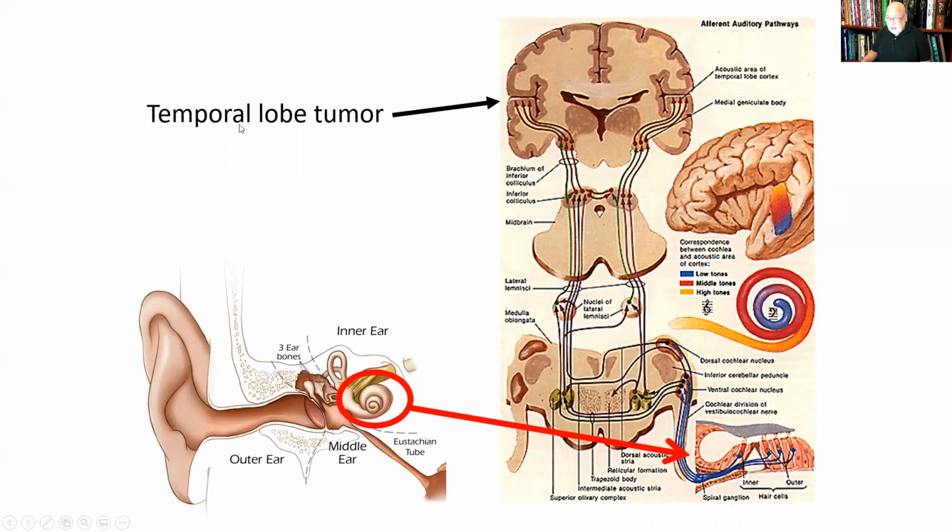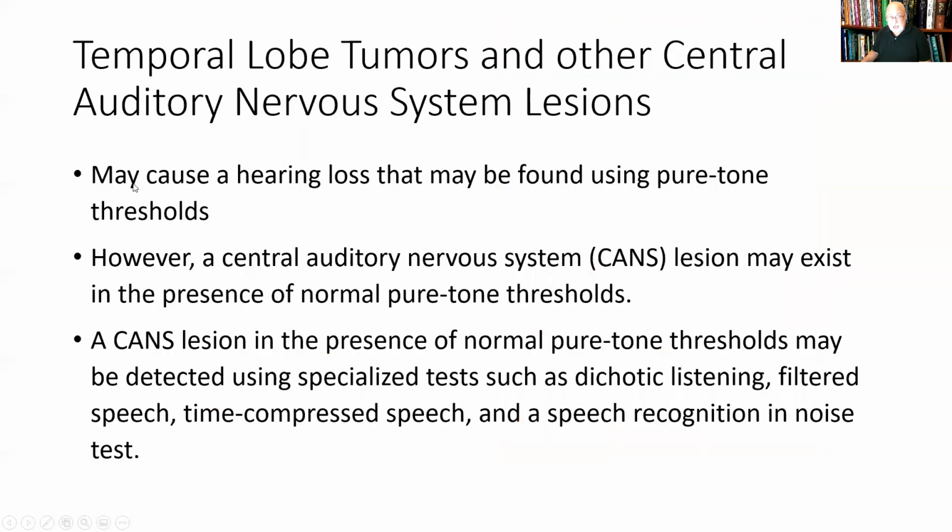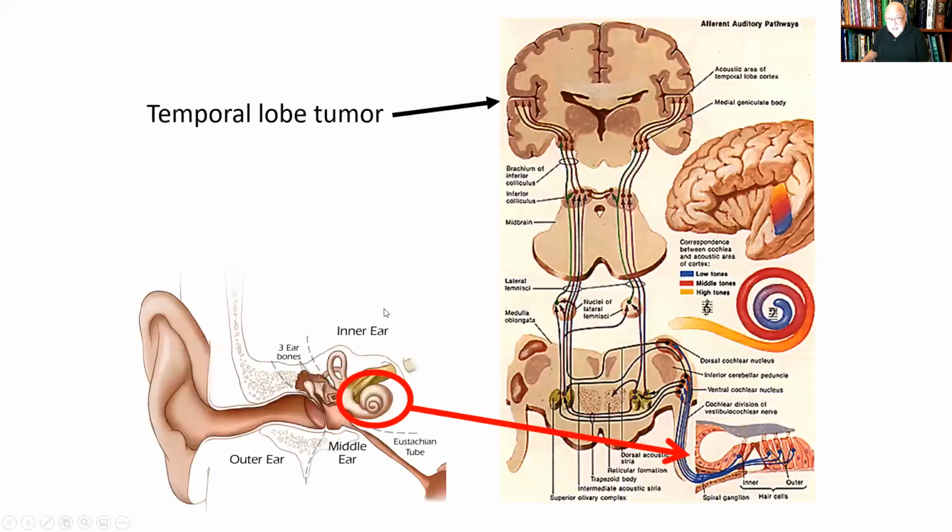Okay, you can also have a tumor in the cortex, and it may cause a hearing loss that may be found using pure tone thresholds. However, a central auditory nervous system or CANS lesion may exist in the presence of normal pure tone thresholds. So you can actually have a tumor in the presence of normal pure tone thresholds, which is odd because of the temporal lobe. That's where the sound is processed. That's called the auditory cortex. So you think, well, it's the auditory cortex.